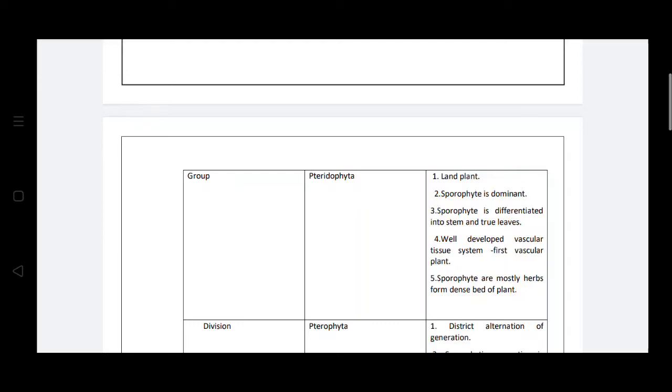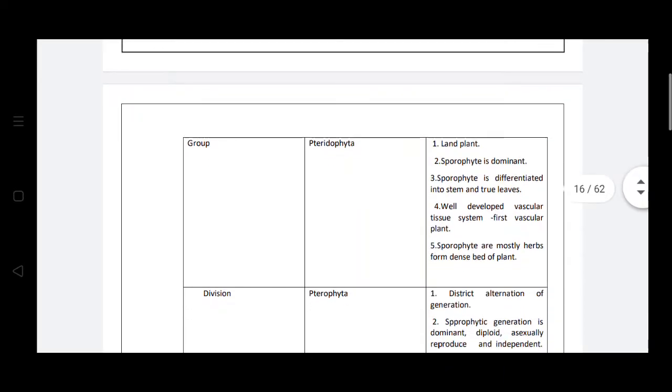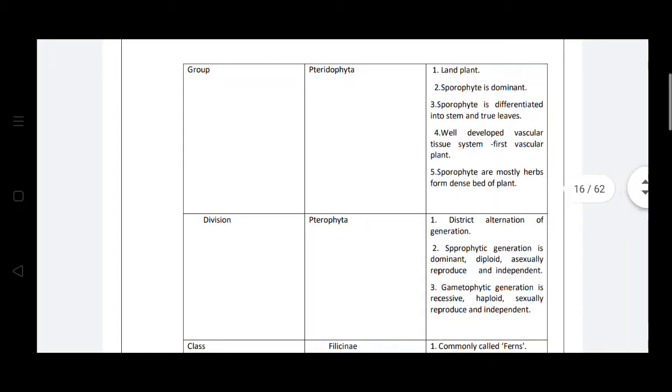In that, the sporophytic plant body is dominant, and the sporophyte is differentiated into the stem and true leaves. In that group, the vascular systems are well developed. That means it is the first vascular plants, and the sporophytic plants are mostly herbaceous and they form the beds of the plants. Then the Nephrolepis comes under the division Pterophyta.